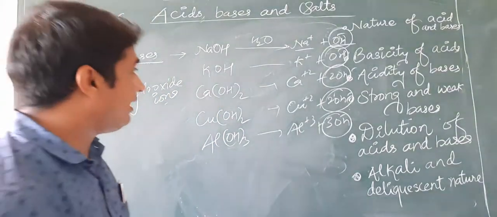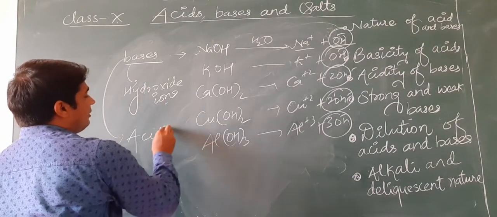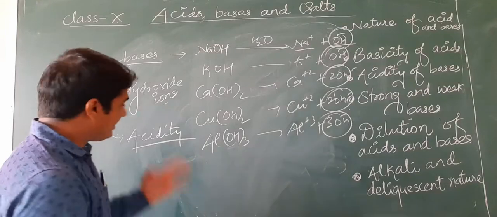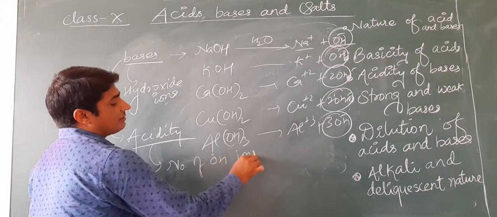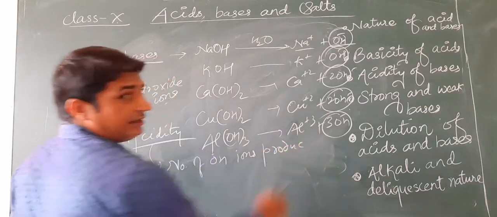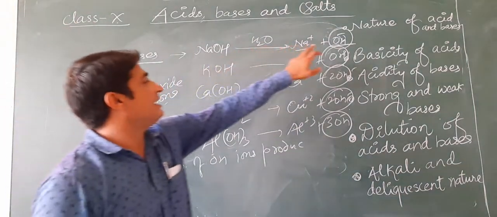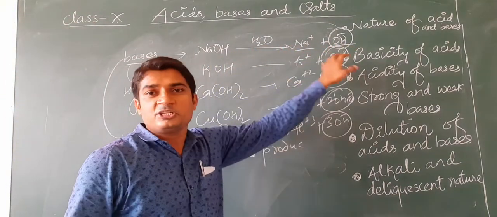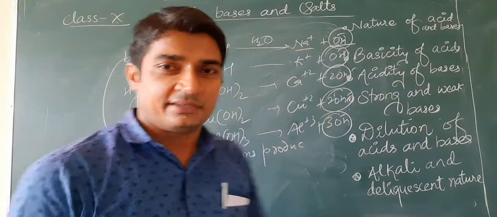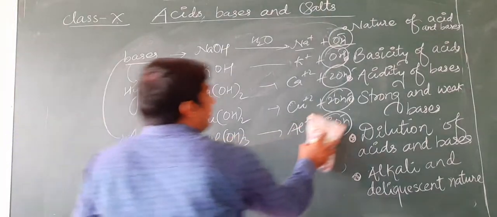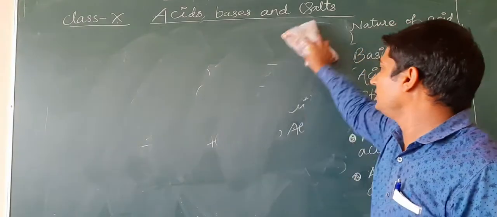Okay, and one more thing, acidity of the bases. What do we mean by acidity of the bases? Acidity is the number of OH- ions produced by dissociation of one molecule of a base. For example, the acidity of sodium hydroxide is 1, potassium hydroxide is 1, calcium hydroxide is 2, aluminium hydroxide is 3. Okay, so then what happens to acids and bases and why do they dissociate in water?